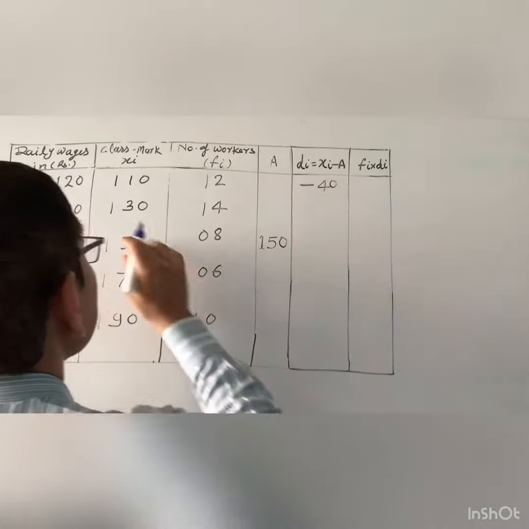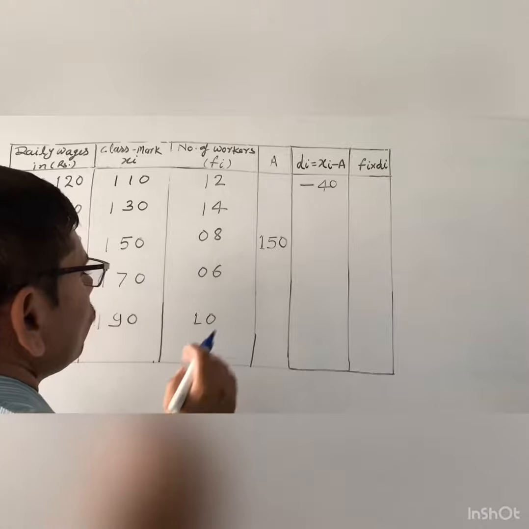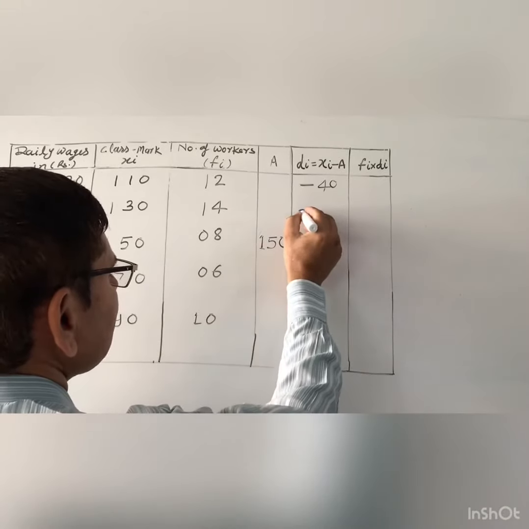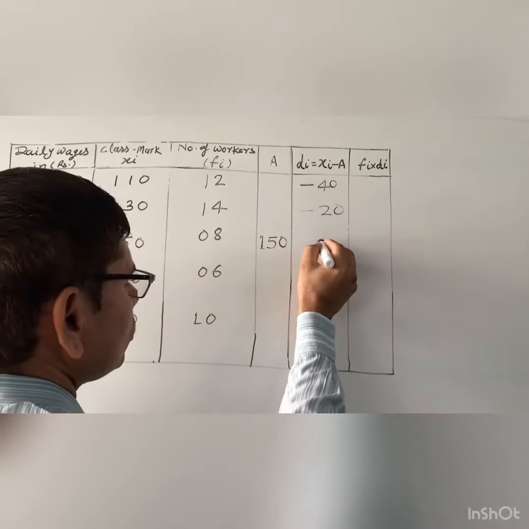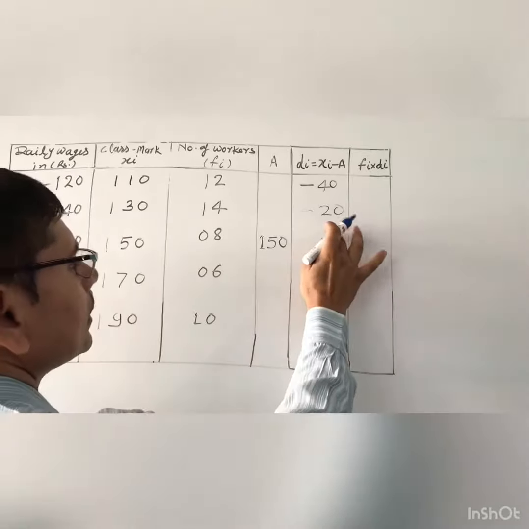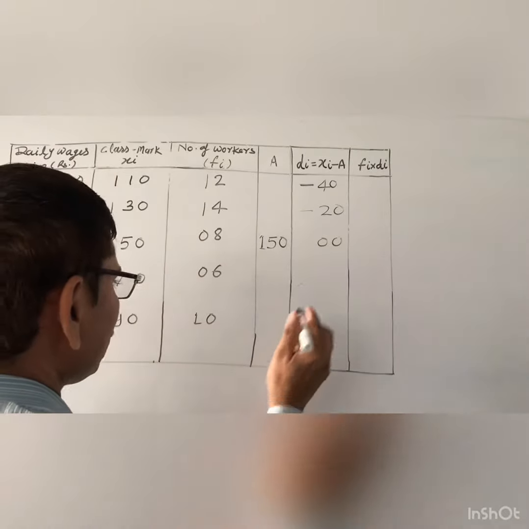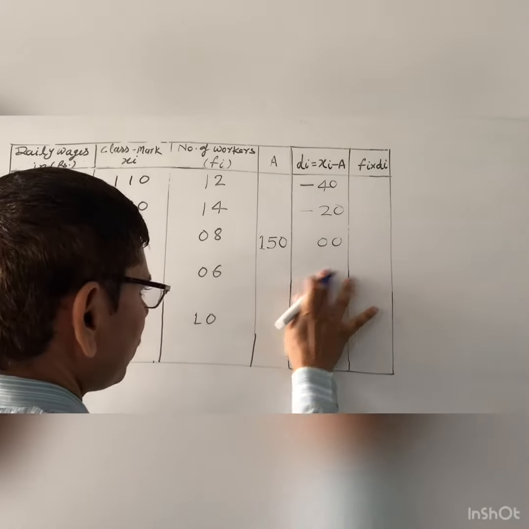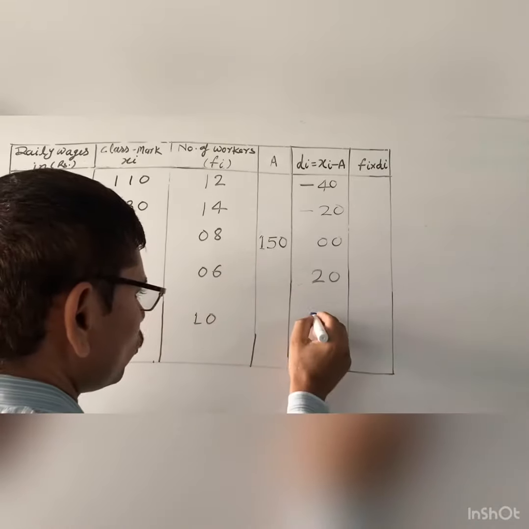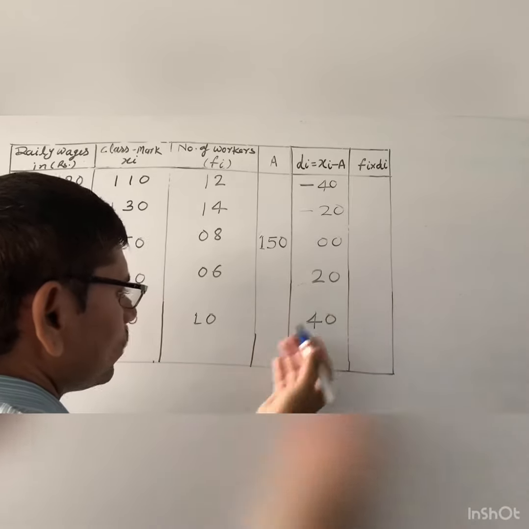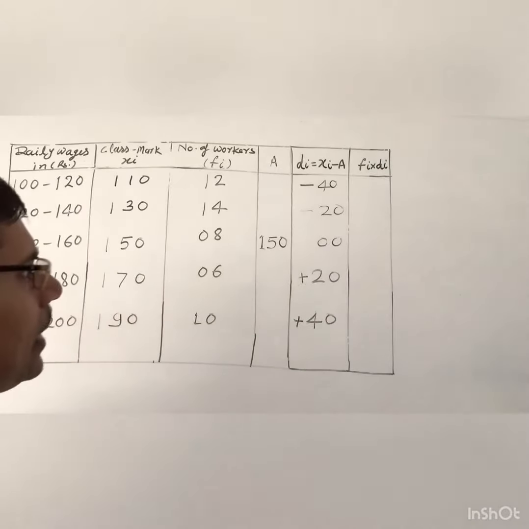Okay, after that, 130 minus 150, so what do you get once again? This is minus 20, and 150 minus 150, you will get 0. You can write single 0 or double 0, no problem. Now 170 minus 150, you will get plus 20. And after that 190 minus 150, you will get 40. No need to write plus, but if you want to, you can. So this is the di.